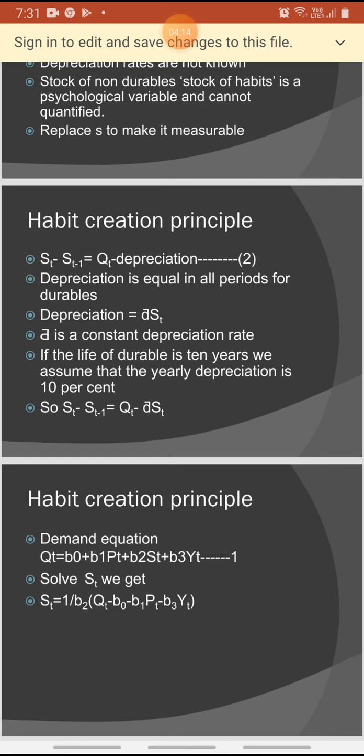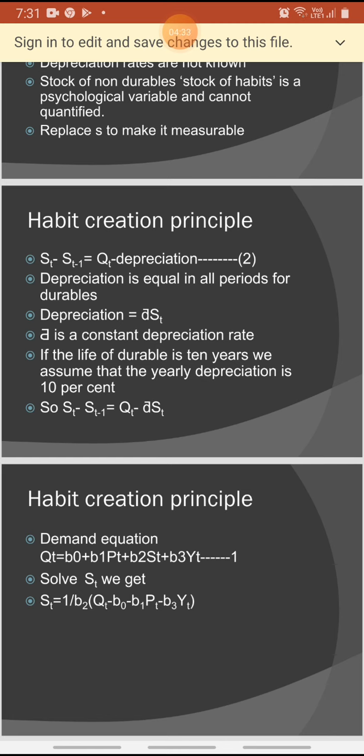If the life of a durable is 10 years, we assume that the yearly depreciation is 10%. So St minus St-1 equals Qt minus dou St.